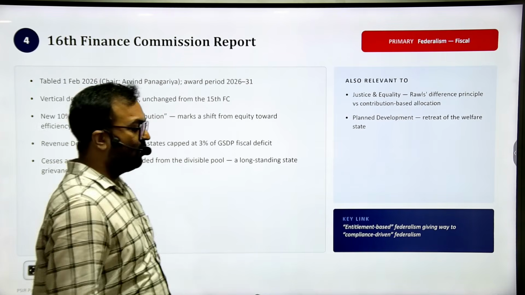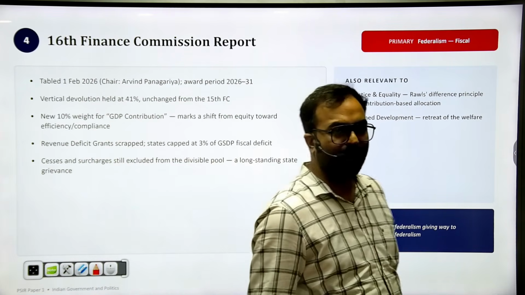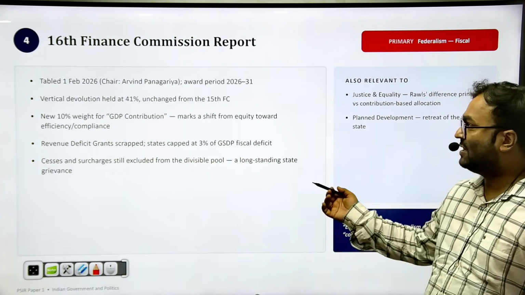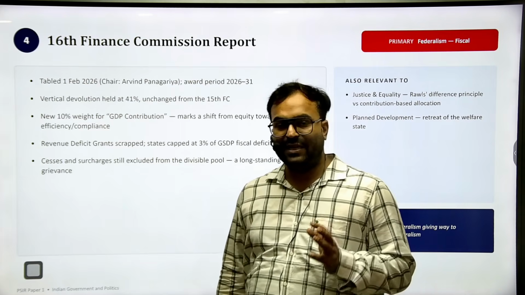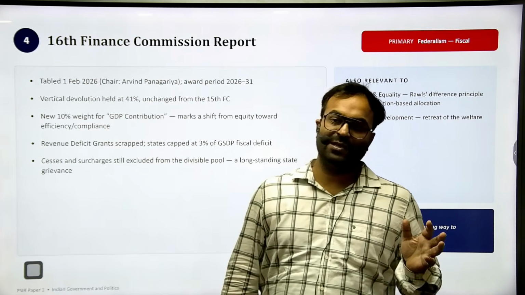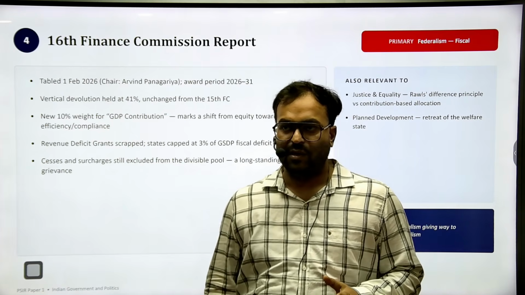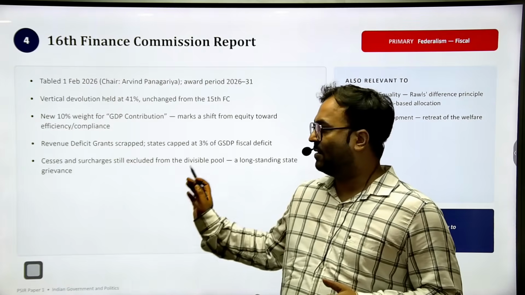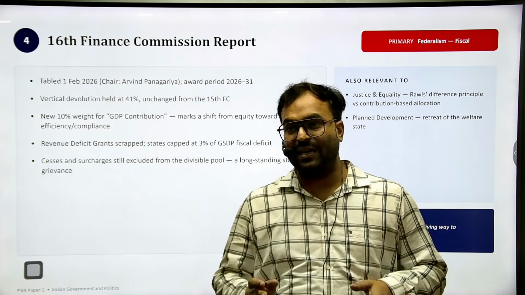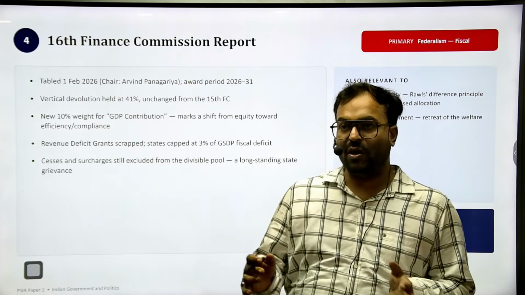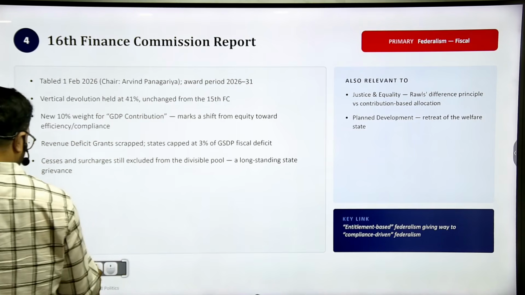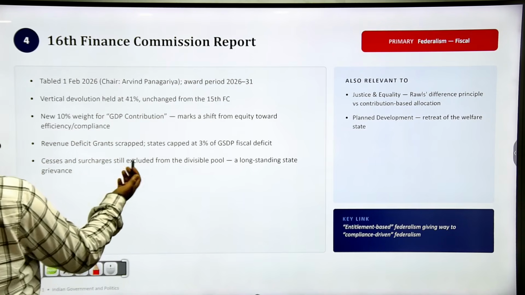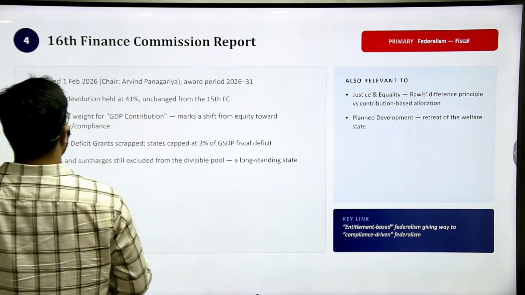Now let's go for the topic number 4 today. And the topic number 4 is the 16th Finance Commission report. And please read the important points of the 16th Finance Commission report. Till now, I feel this is the most important topic which can directly come even in the GS papers or in the PSIR paper. So the 16th Finance Commission report, or obviously the comparison with the 15th Finance Commission can also come.